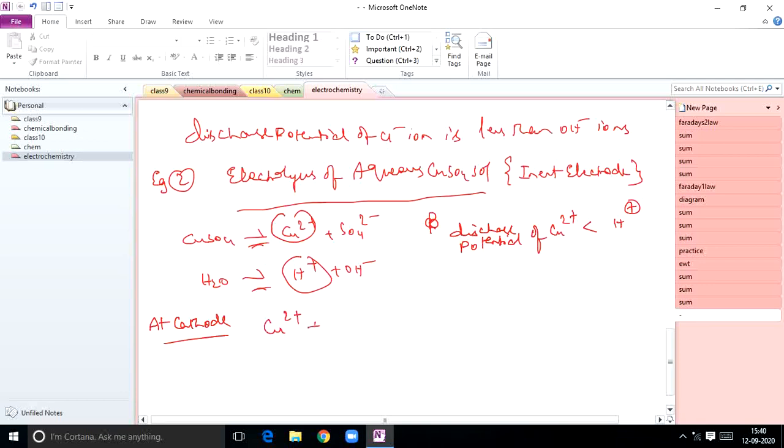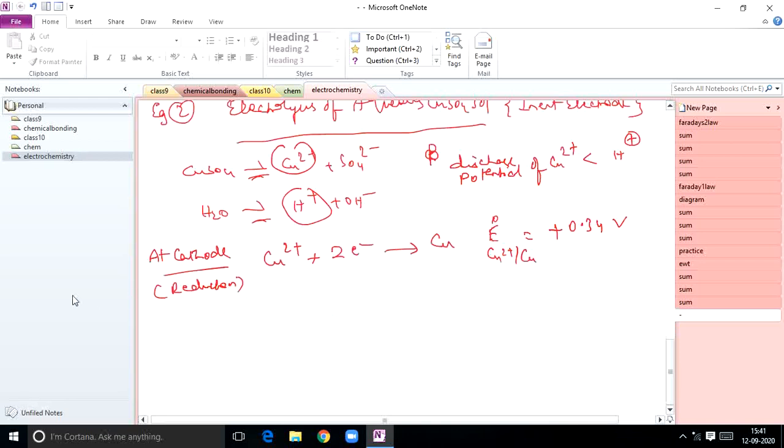At the cathode, what happens, students? Reduction takes place at the cathode. Since the discharge potential of Cu2+ is less than H+, reduction takes place and copper gets deposited at the cathode. For this reaction, the reduction potential value for copper is +0.34 volts.